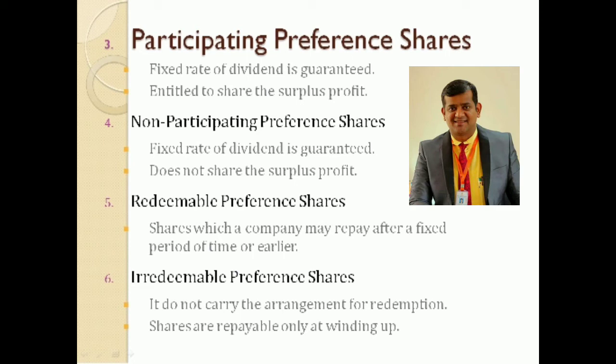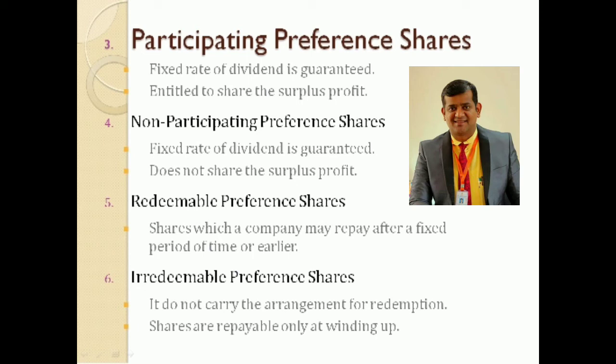Okay, so now let us understand redeemable preference shares. So what is this redeemable preference shares? Shares which a company may repay after a fixed period of time or earlier. So the company will repay their particular investment. Clear? So that is what we call a redeemable preference share.